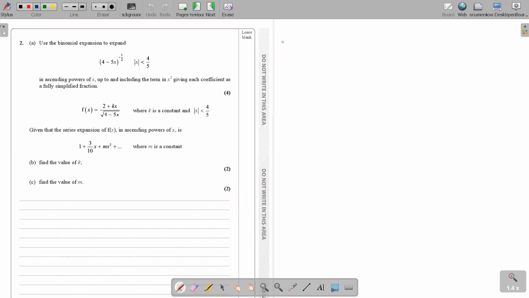The first thing here is that you need to remember how to expand. Normally we expand using the format (1 plus x) to the power n, right? And then we go with 1 plus nx plus n(n minus 1)x squared over 2 factorial. So they want until x squared. Okay, so here we have (4 minus 5x) to the power minus half. So how does this work?